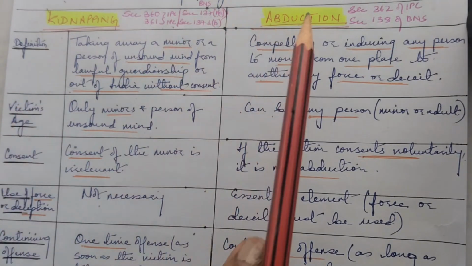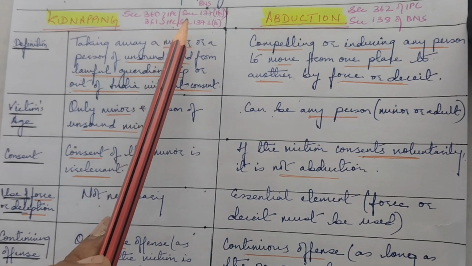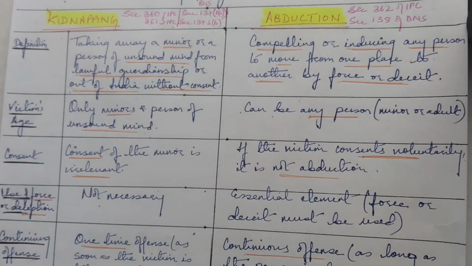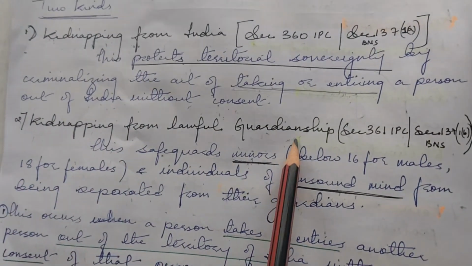We'll learn about kidnapping and abductions. Section 360 and 361 of IPC and Section 137 Clause 1 Subclause A and B of Bharatiya Nyaya Sanhita defines kidnapping. So basically kidnapping is of two types, that is kidnapping from India and kidnapping from lawful guardianship.